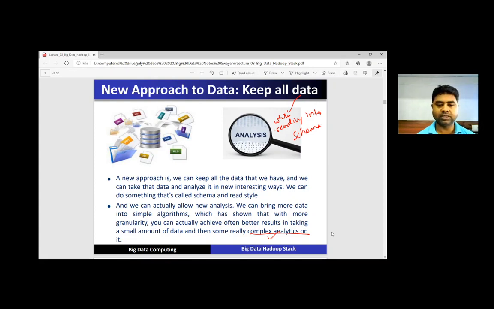We can do something that's called schema on read style, and we can actually allow new analysis. We can bring more data into simple algorithms, which has shown that with more granularity, you can often achieve better results than taking a small amount of data and applying some really complex analytics on it.